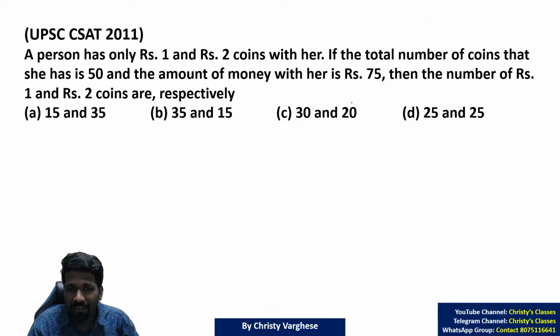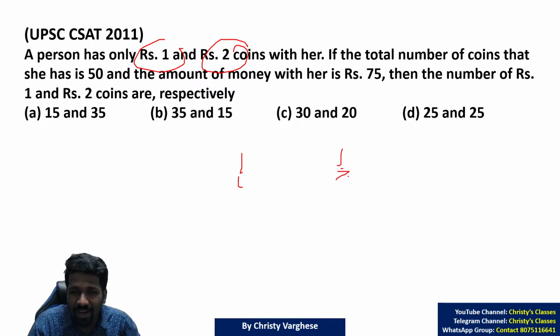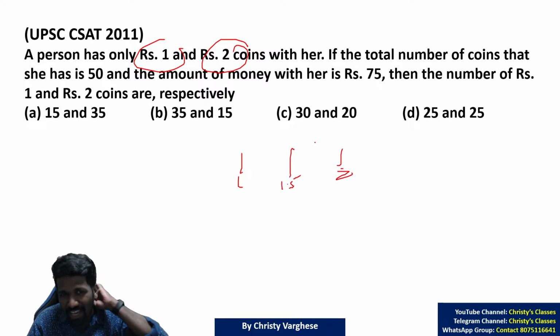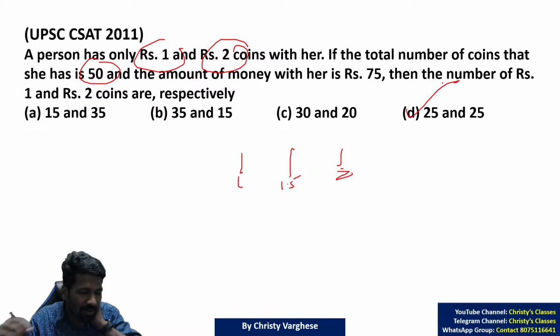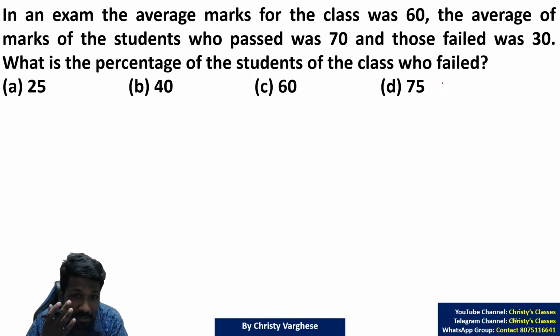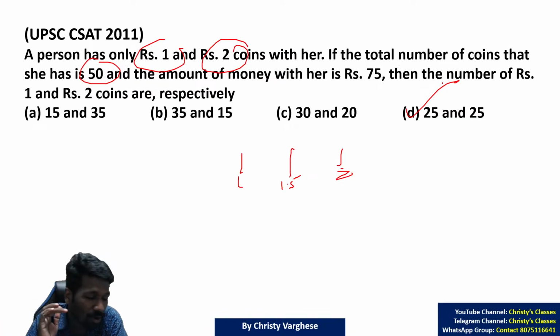25, 25. 1 rupee, 2 rupee. The exact middle is 1.5 rupee. Middle means equal, 50 should be equally divided. The only option that divides equally is 25, 25. Without the alligation trick. Yes, this is pro level, we can say. If you think more, you can do it at pro max level.